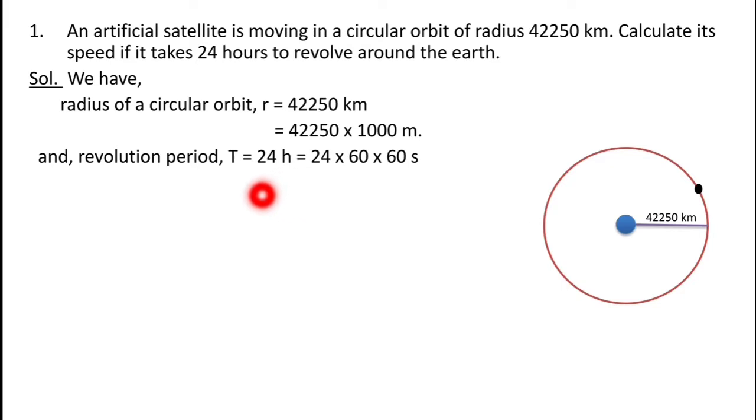Again the revolution period is given as 24 hours, and again we know that hour is not an SI unit, so we have to convert it into second. So 24 hour can be written as 24 into 60 into 60 second, because each hour contains 60 minutes and each minute contains 60 seconds.